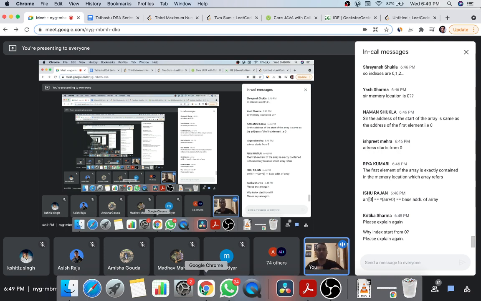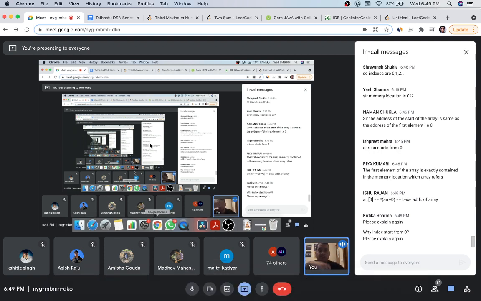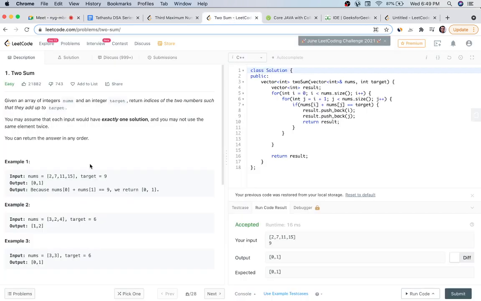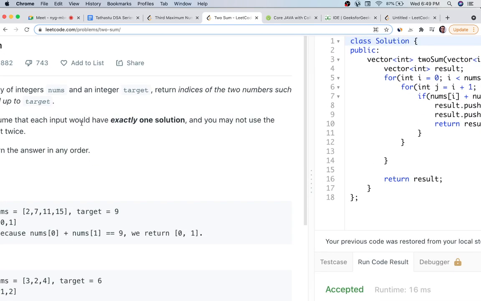Okay, so let's open LeetCode. Please guys, open your LeetCode. I will tell you the problem that we are going to discuss first. I will first explain the problem to you, give you time to attempt on your own, and we'll keep discussing for 4, 5, 10 minutes, and then I will discuss the solution and then the code in all the 3 languages.